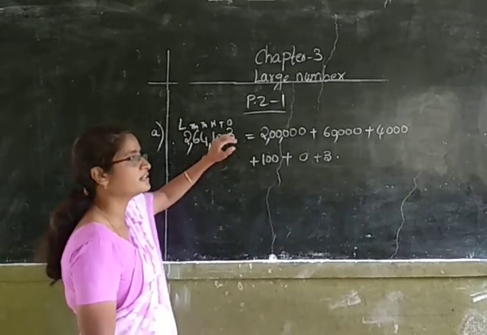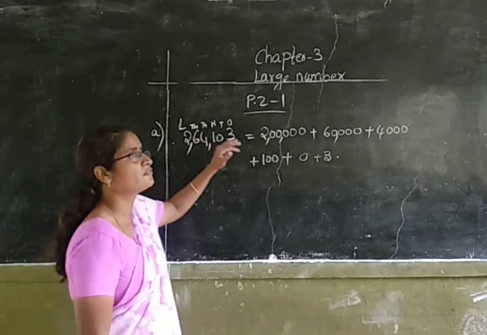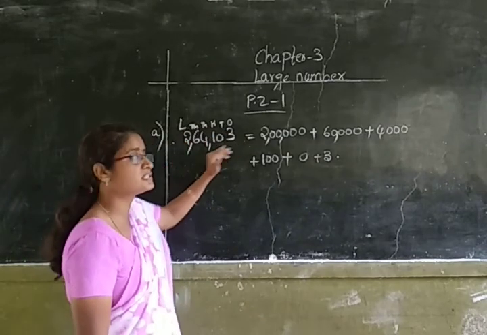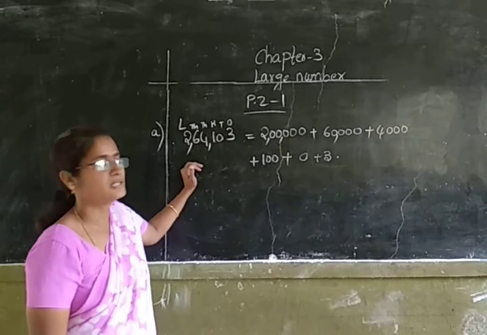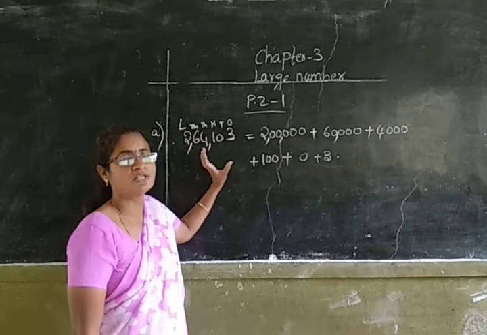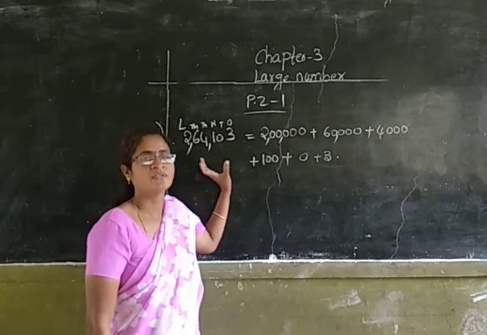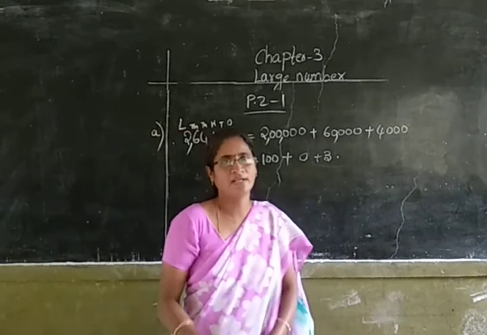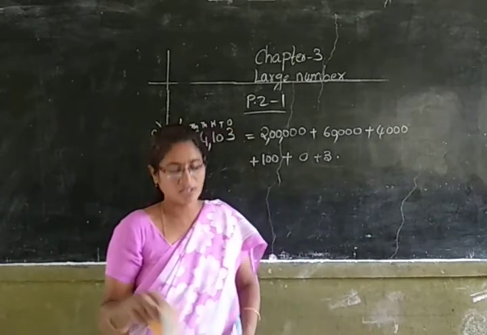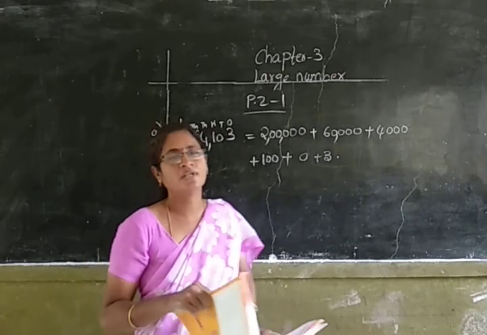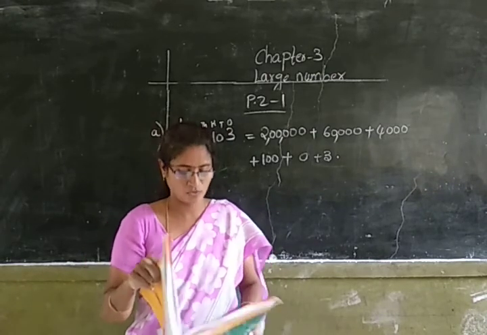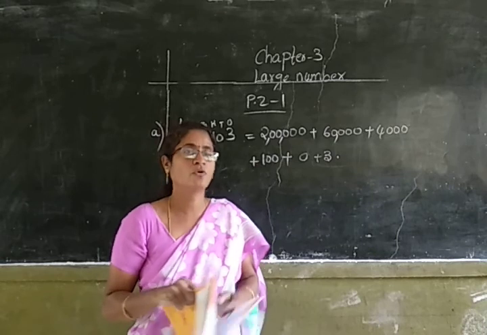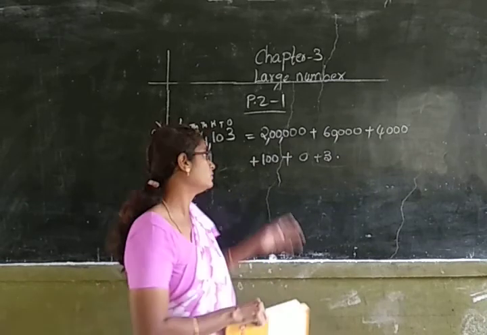So first, I have written the places, and after writing the places, I have placed the commas according to the periods. Now this number is turned into Indian place value system. After that, I have written the expanded form. Children, I have done the first sum. You do the remaining sums, that is B, C, D on your own. They are on page number 34 of the textbook. Okay, try to do those sums.